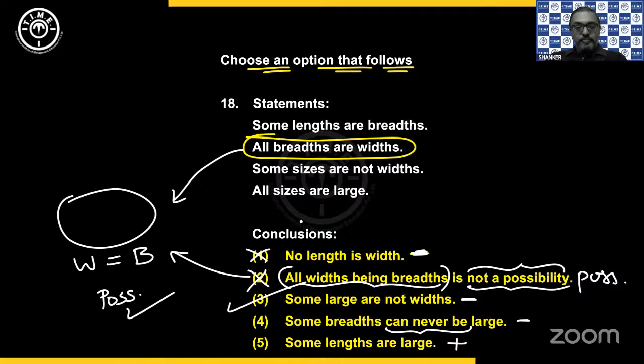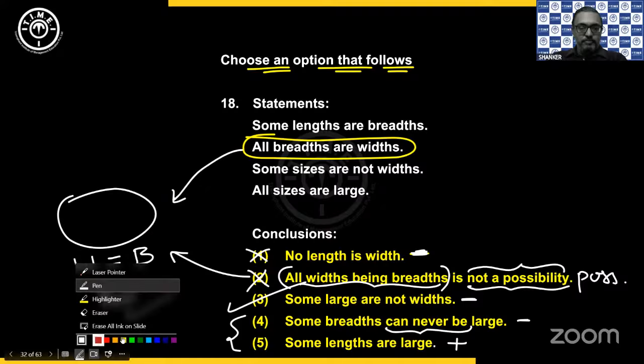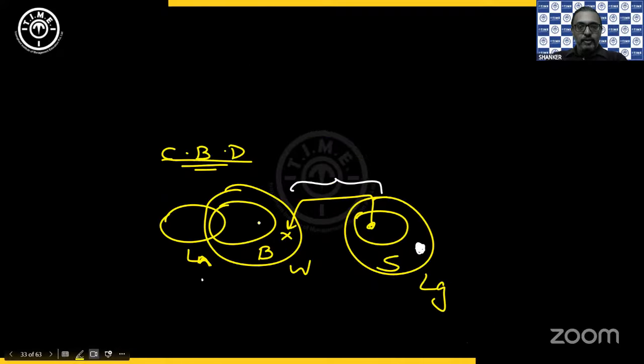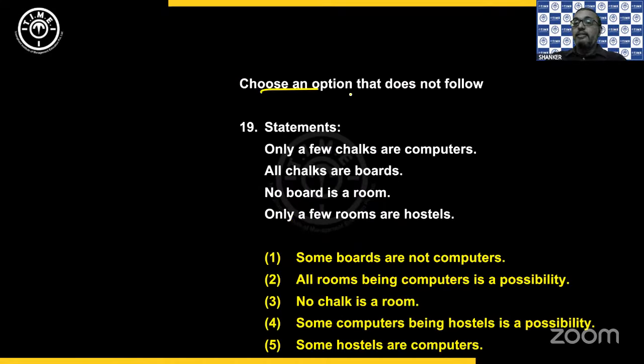All right. So check the remaining two later. Now look at this, the instruction: choose an option that does not follow. So now I need to choose an option that does not follow.